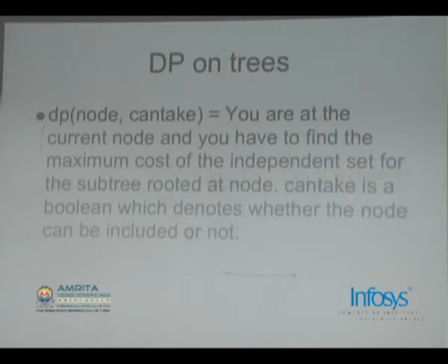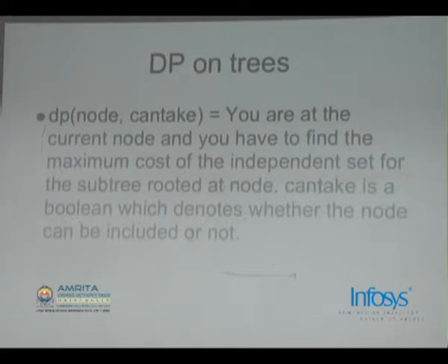So it will be like dp of node of 0 will be equal to dp of child 1 of 1 plus dot dot dot plus dp of child k of 1. The important observation is that you only have to care about the tree edges.